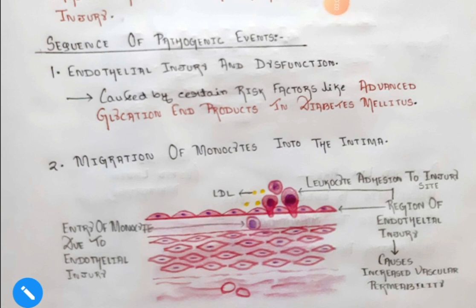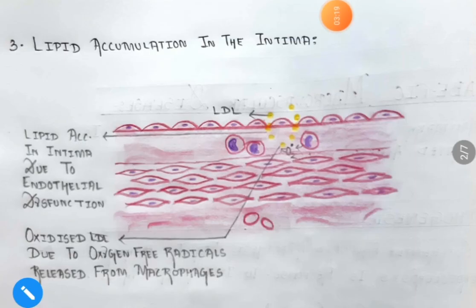Another thing that happens due to this endothelial injury is deposition of LDL along the site of injury. Again, this LDL will also come into the intima layer. As we had seen in the previous step, the monocytes had entered into the intima and the lipids had accumulated along the site of the injury.